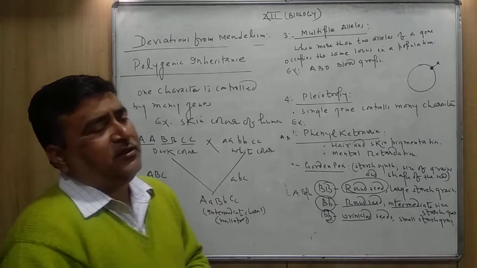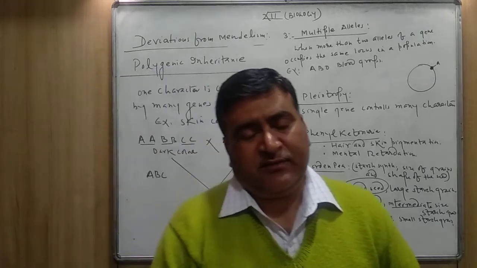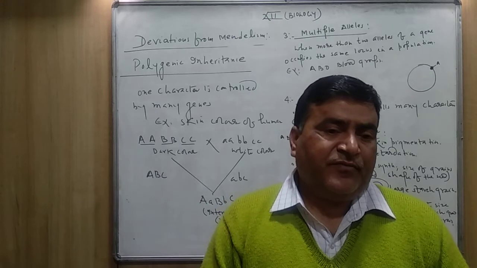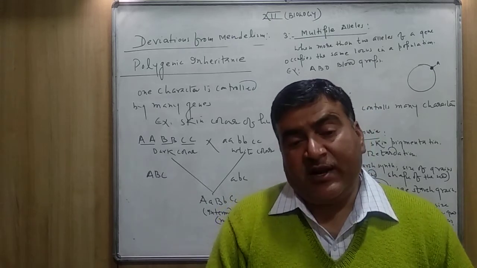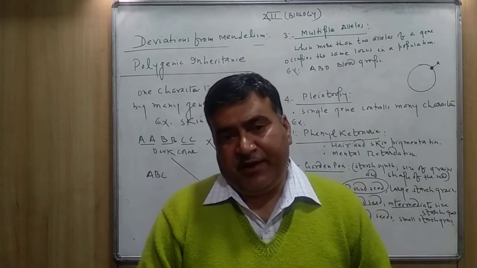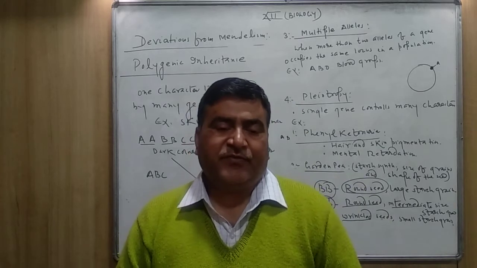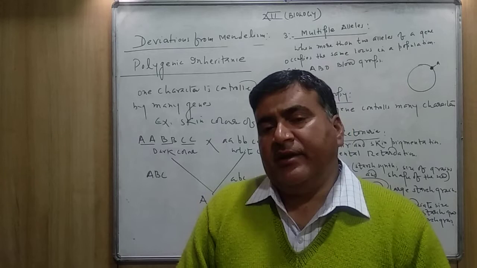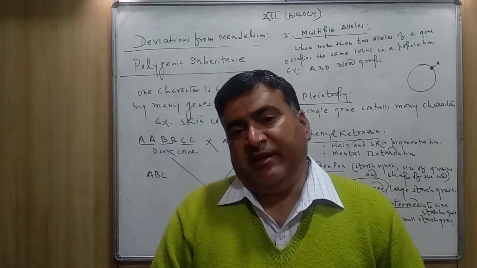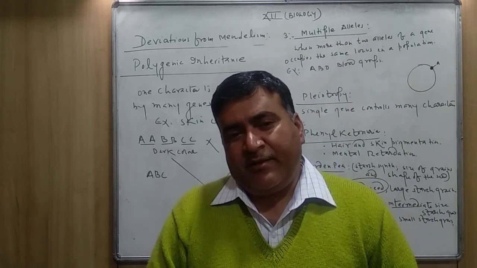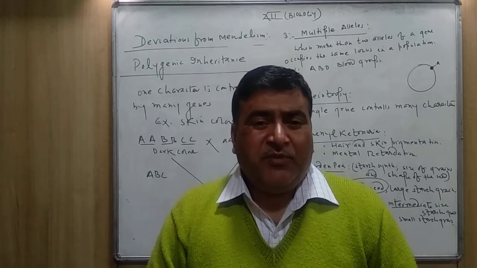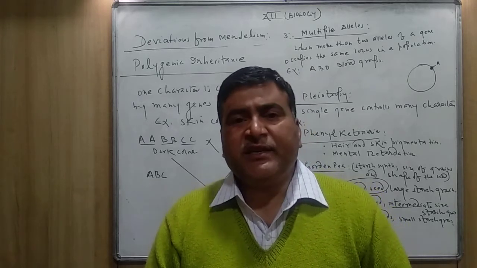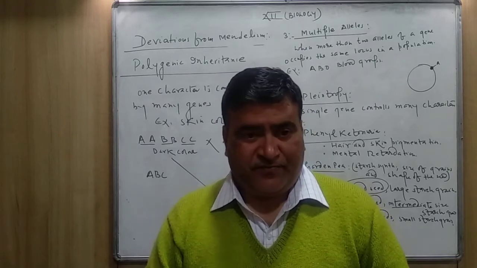And you know, the human skin color depends upon the percentage or the quantity of melanin pigment. Our skin color is due to the presence of a pigment, and that is called melanin. If the amount of melanin is too much, the skin color will be very dark.